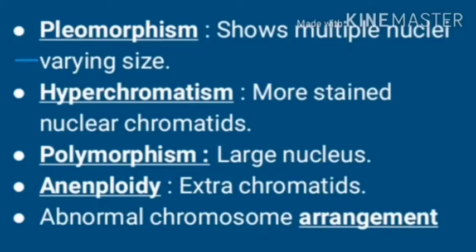Now let's see the difference between normal cell and cancer cell. The main characteristic is pleomorphism, which means it shows multiple nuclei of varying size in cancer cells. Hyperchromatism, more stained nuclear chromatin. Polymorphism means large nucleus. Aneuploidy, that is extra chromatids, and abnormal chromosome arrangement.